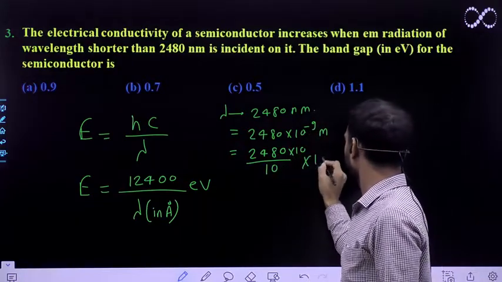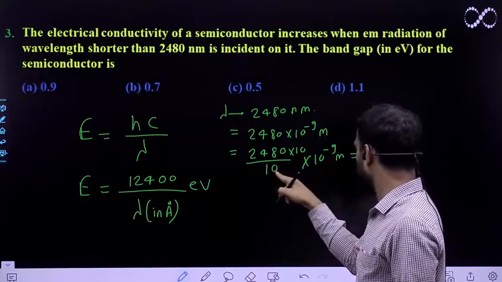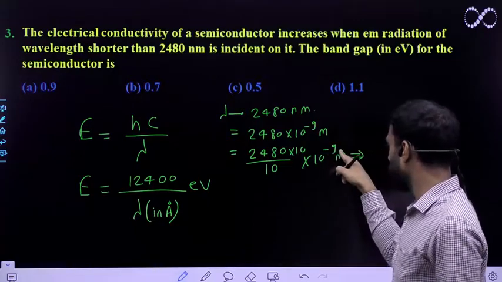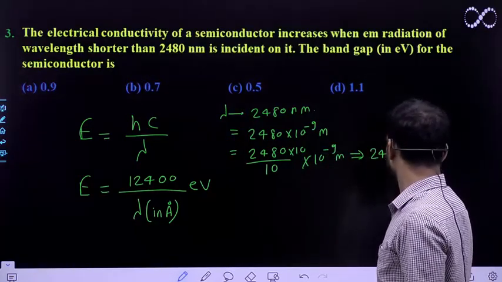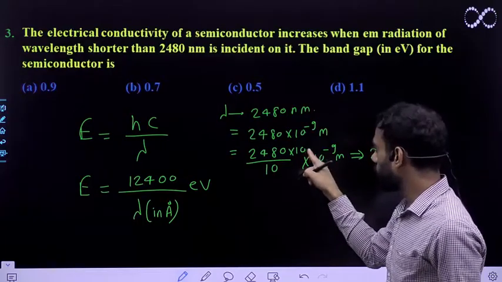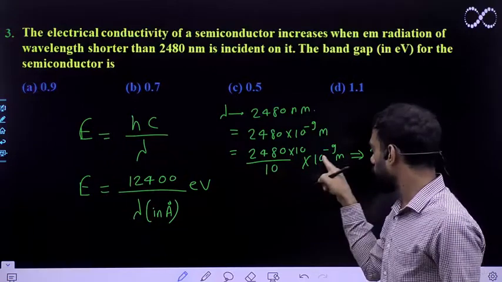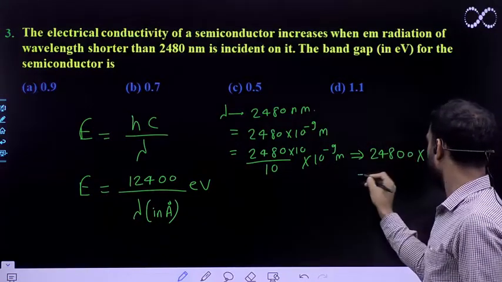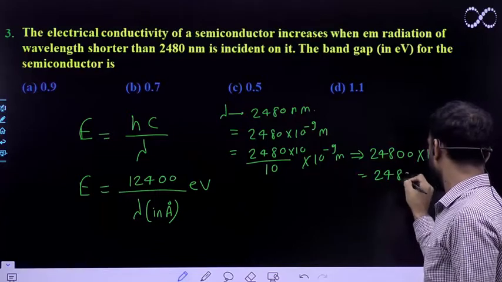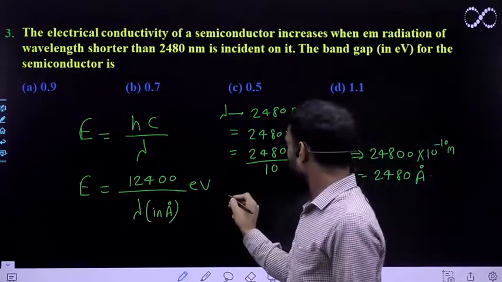So this will become 10 raised to power minus 9 meter, and this 10 will go up and become minus 1. I am associating this 10 with this and this 10 with this, so we get 24800 into 10 raised to power minus 10 meter. So this is nothing but 2480 angstrom.